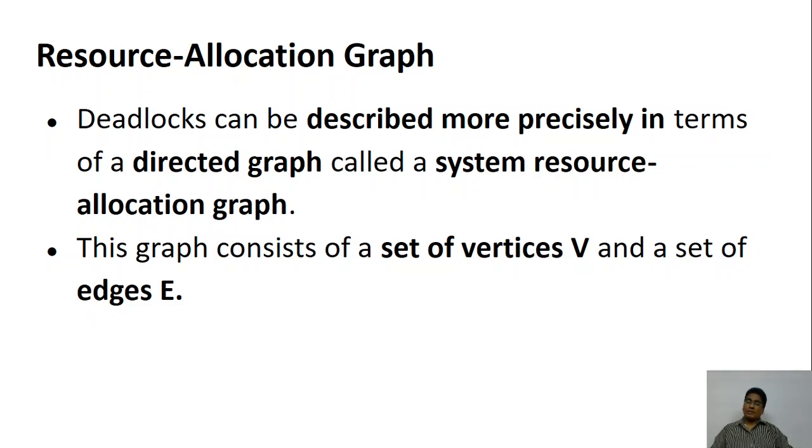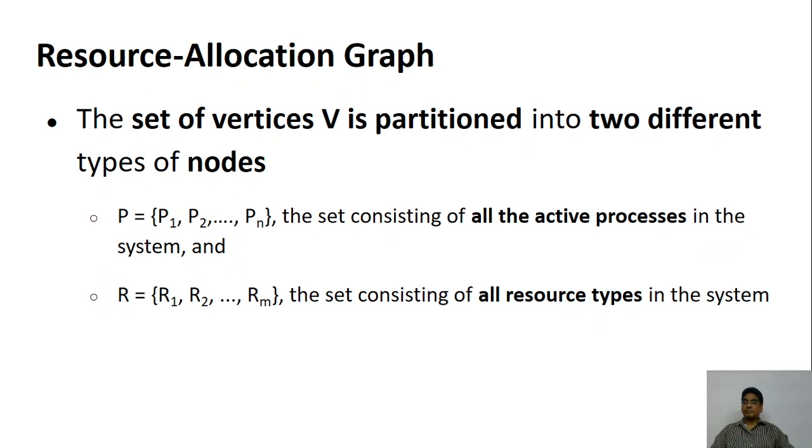Now you know very well that when I say graph, a graph contains a set of vertices and a set of edges. That is what a graph is. And what is a directed graph? There is a direction for every edge. That is why it is called a directed graph. Again, you have studied data structures, so you are familiar with that point.